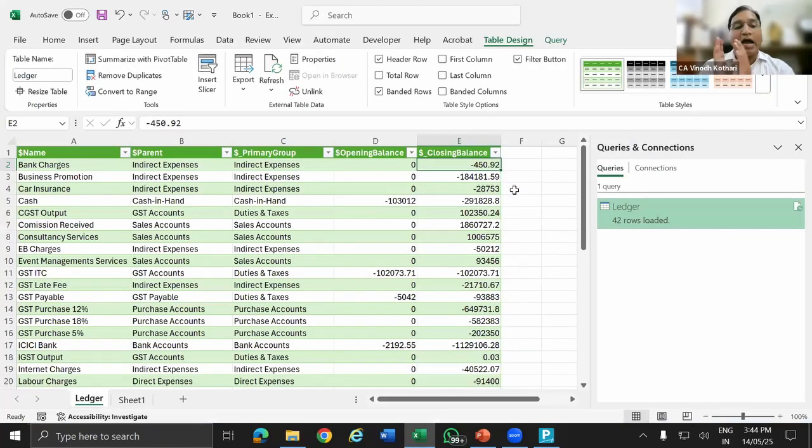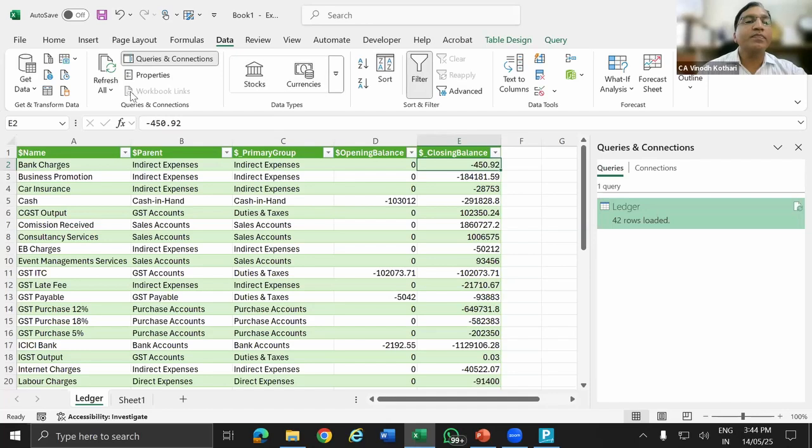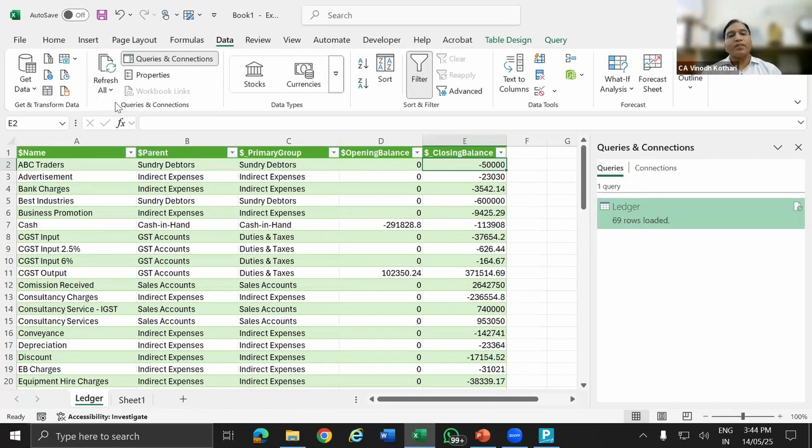Now I am going to update my financial year data. Now this is my template file. So what I can do is keep this, save it as a template file. If I want to use it for another company, copy this file, open it, and then go to Data, open the Tally using Go to Administrator, go to Data, refresh, Refresh All. That's it. What happened? Now the new data is updated.